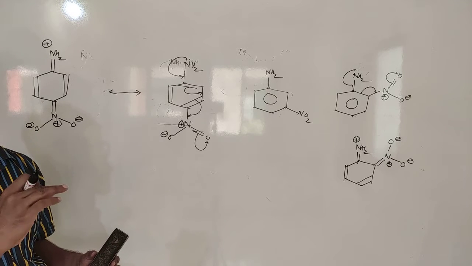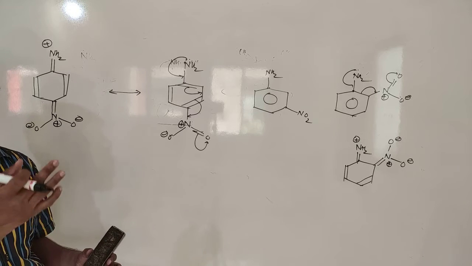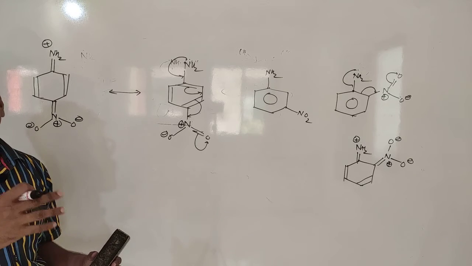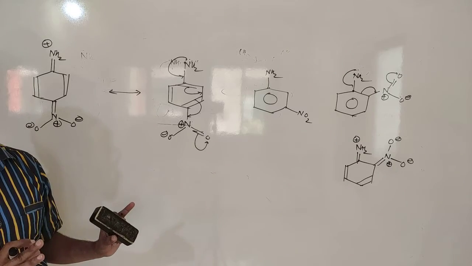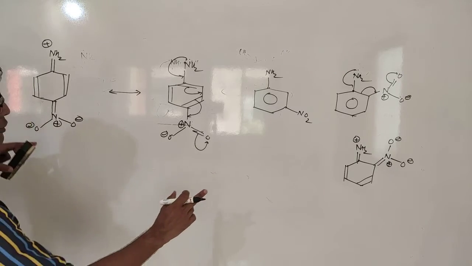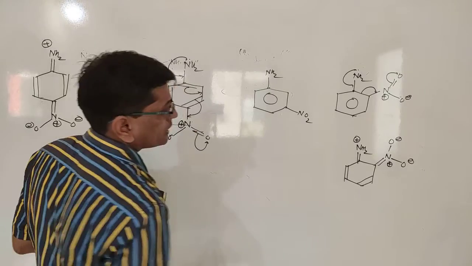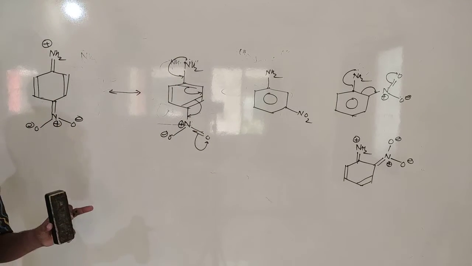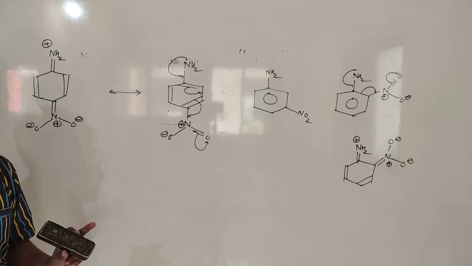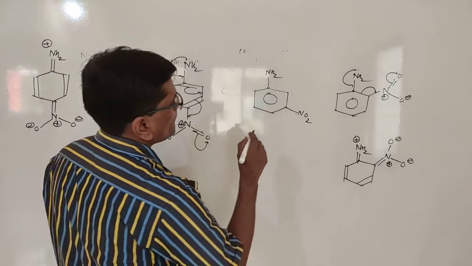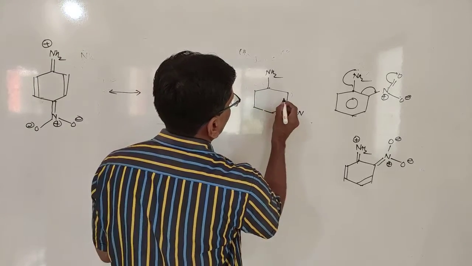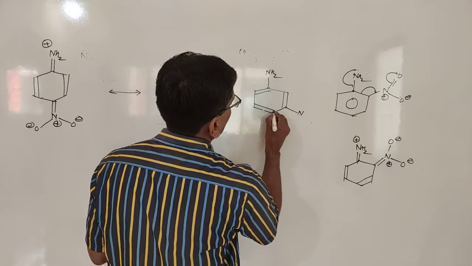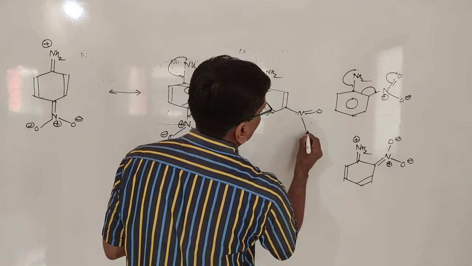Nitro is a strong withdrawing group, aniline NH2 can donate the electron. So that's why this can easily donate and NO2 can easily withdraw the electron, and that structure remains for a longer time. So that's why these two structures make the substituted aniline a weaker base. These are weakly basic. But when we apply the same concept on m-nitroaniline,